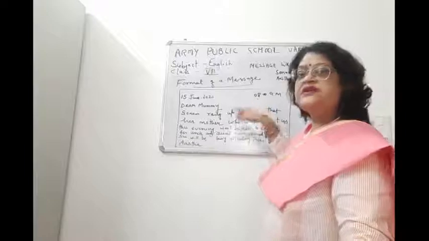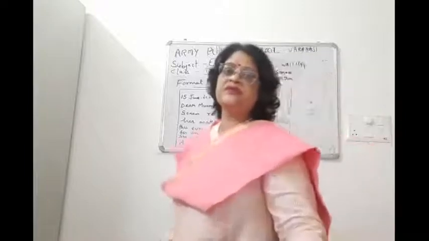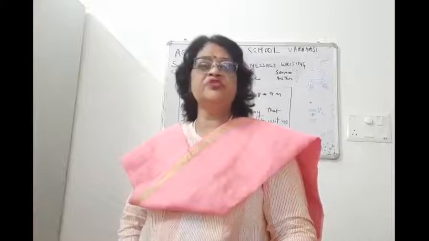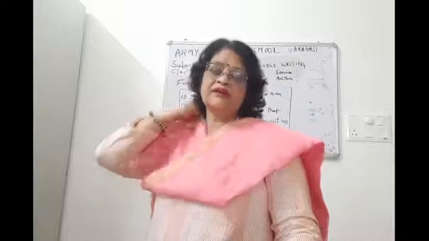Then the time: you have to be very careful and think whether it should be AM or PM. When you read the question, you will know what time you have to mention.